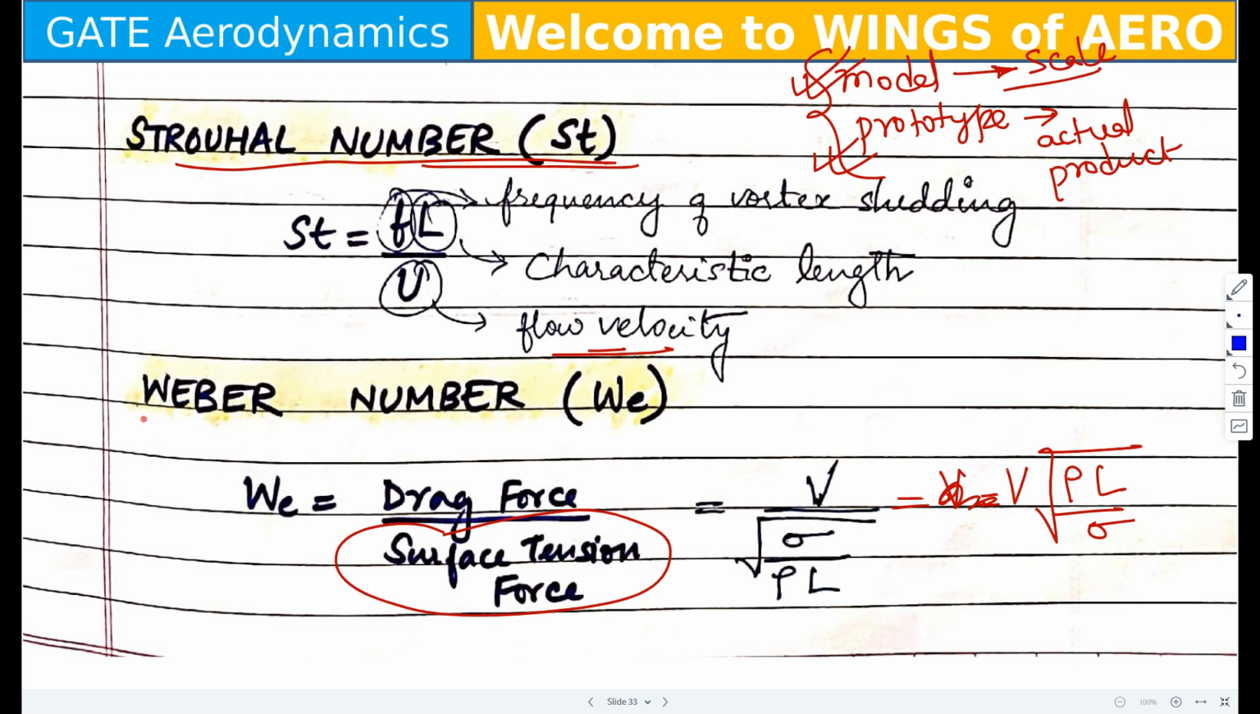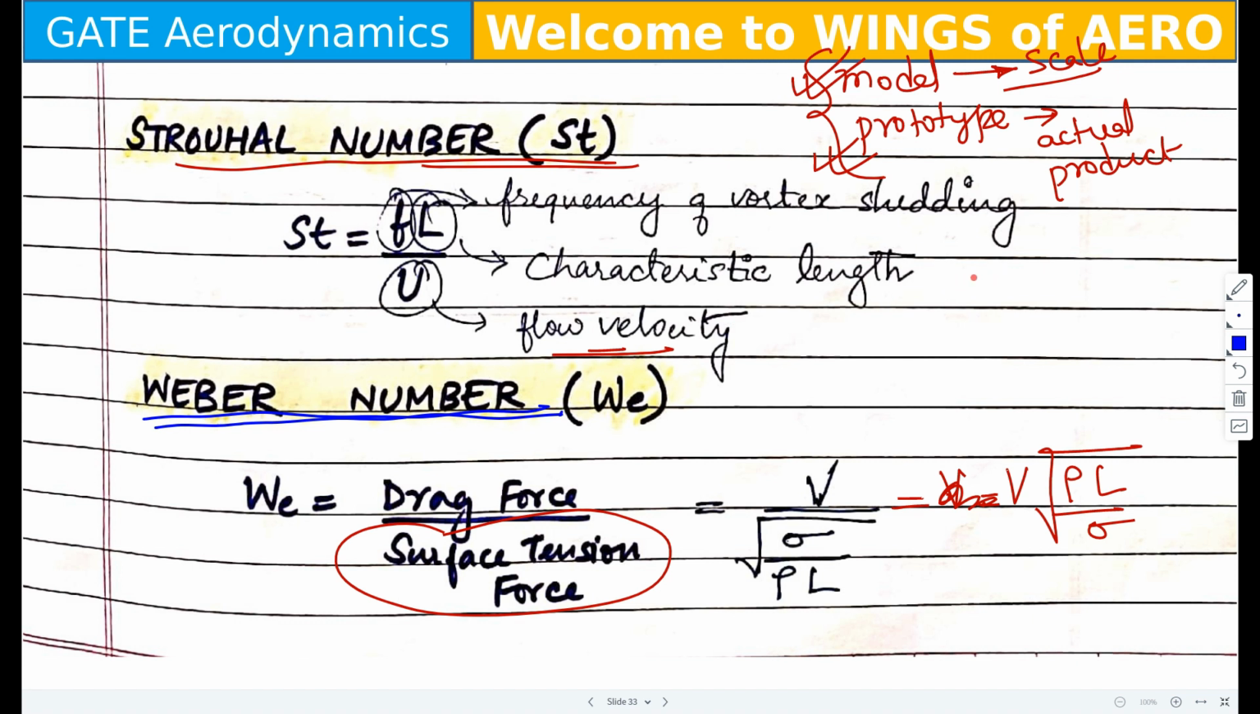Another important one is the Weber number, and we also have the Weber model. It depends on the surface tension. Now let's recall. First you studied the Froude number. It depends on gravity, Euler's on pressure, Weber's on surface tension, and Reynolds number on viscosity. Please do not forget that.